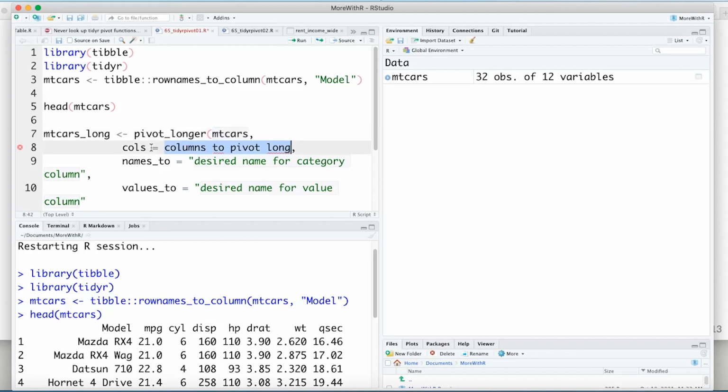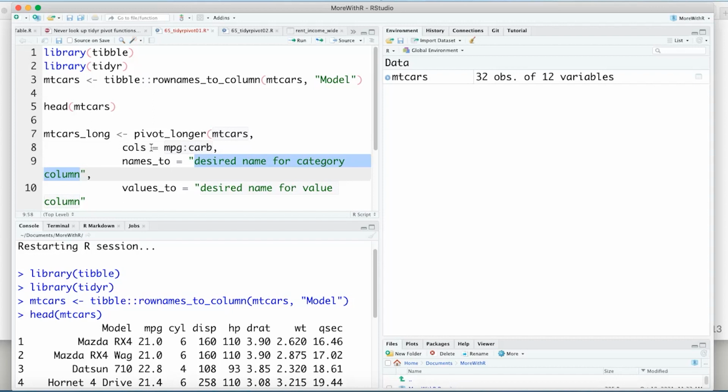Next, I select all the columns I want to pivot. And fortunately, I can use dplyr select syntax instead of naming every column. So I can type first column name, colon, last column name, if the ones I'm selecting are consecutive. So let's do that. MPG, colon, carb, and tab.